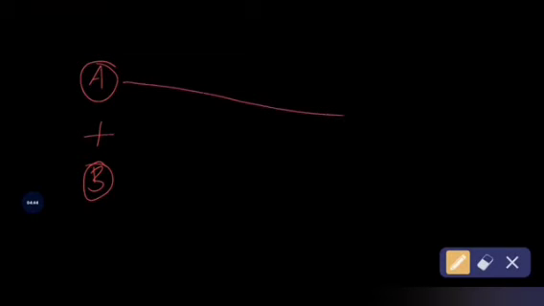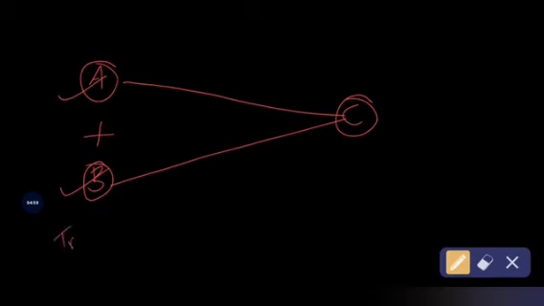Many times I have given this example. Company A and company B are going to merge together to form a new company called C company. So in this example, A company and B company are the transferor companies, right?